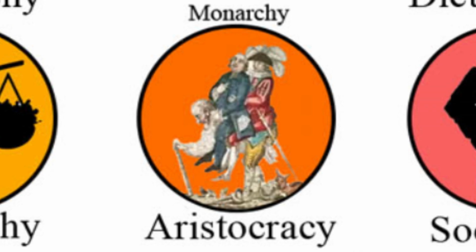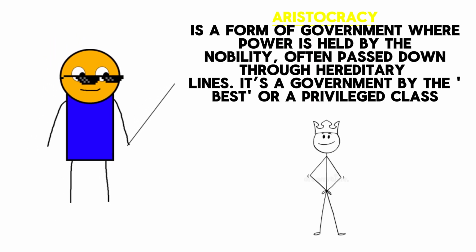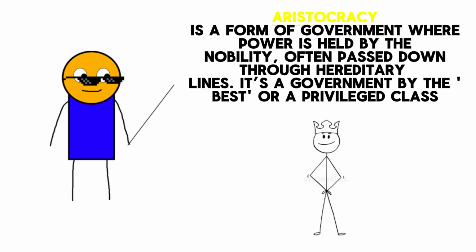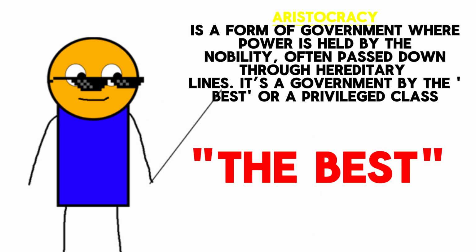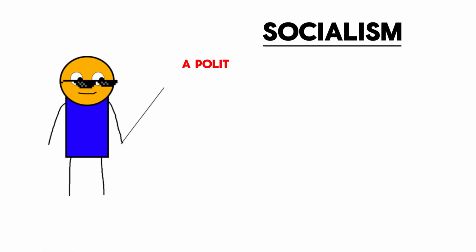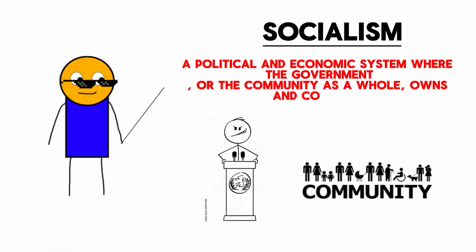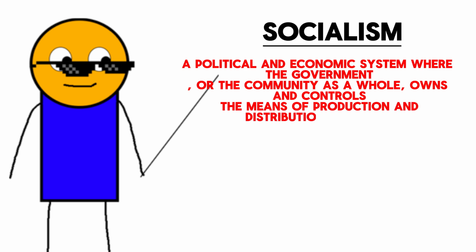Aristocracy. Aristocracy is a form of government where power is held by the nobility, often passed down through hereditary lines. It's a government by the best, or a privileged class. Socialism. Socialism is a political and economic system where the government, or the community as a whole, owns and controls the means of production and distribution of goods.